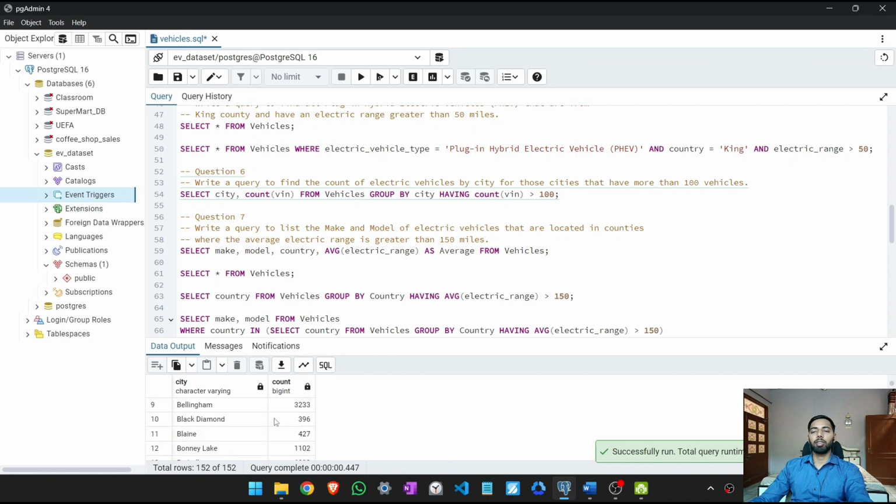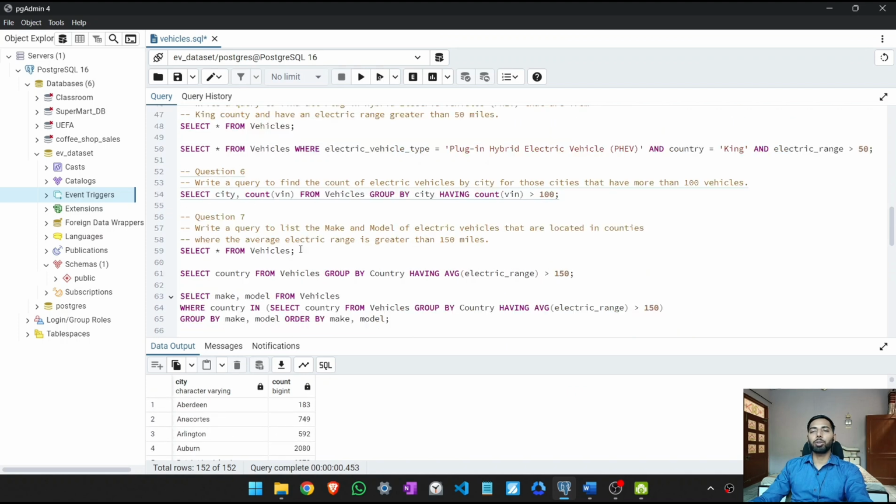You can see we get all the cities with their count of electric vehicles which are greater than 100. So our next question is to write a query to list the make and model of electric vehicles that are located in countries where the average electric range is greater than 150 miles.